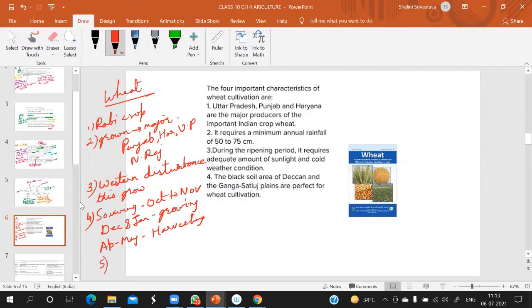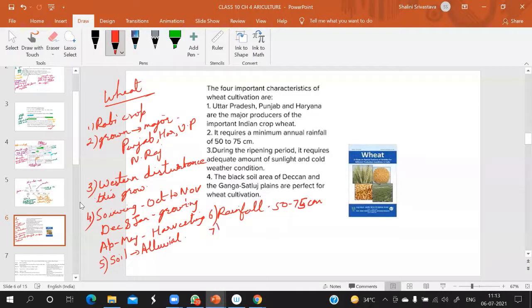Now next is the soil. Which kind of soil is good for this crop? Alluvial soil. Now how much rainfall is needed? Only 50 to 75 centimeters.